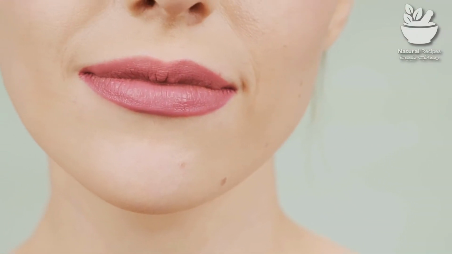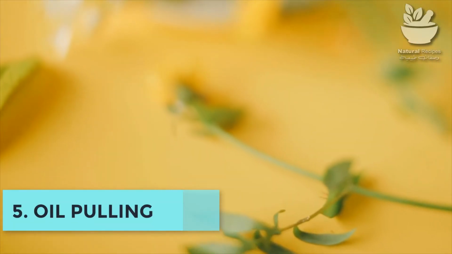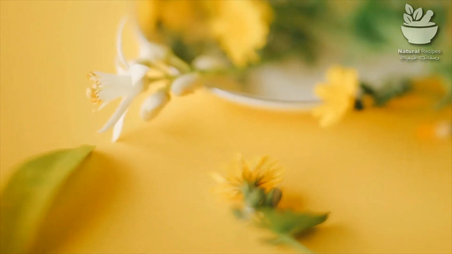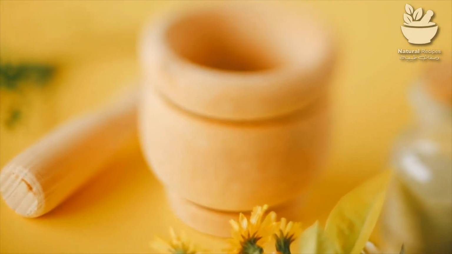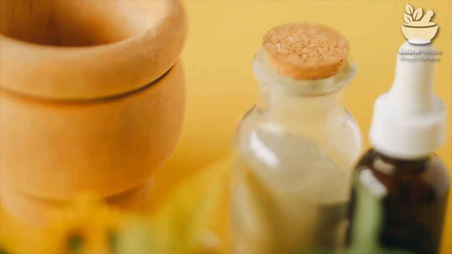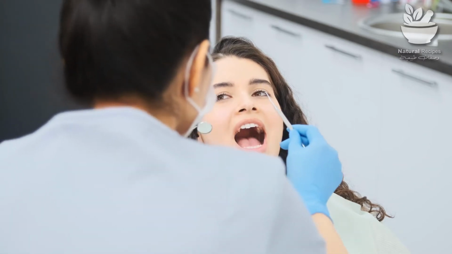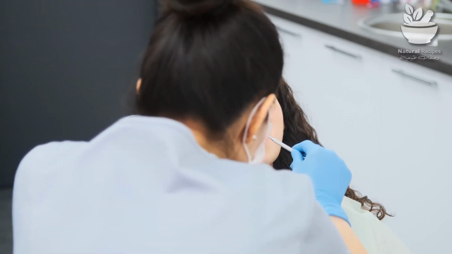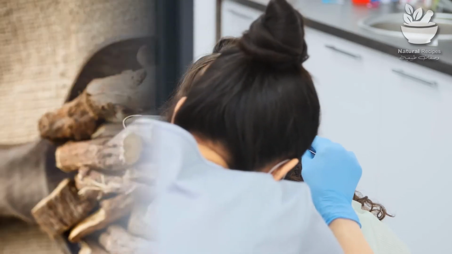5. Oil pulling. Oil pulling is an ancient practice that involves swishing around an oil, like sesame or coconut, in your mouth for about 20 minutes, then spitting it out. Claims that oil pulling removes toxins from the body aren't backed up by evidence. But a small triple-blind, placebo-controlled clinical trial showed that oil pulling with sesame oil reduces plaque, gingivitis, and the number of bacteria in the mouth just as effectively as chlorhexidine mouthwash. Larger studies are needed to confirm these effects.